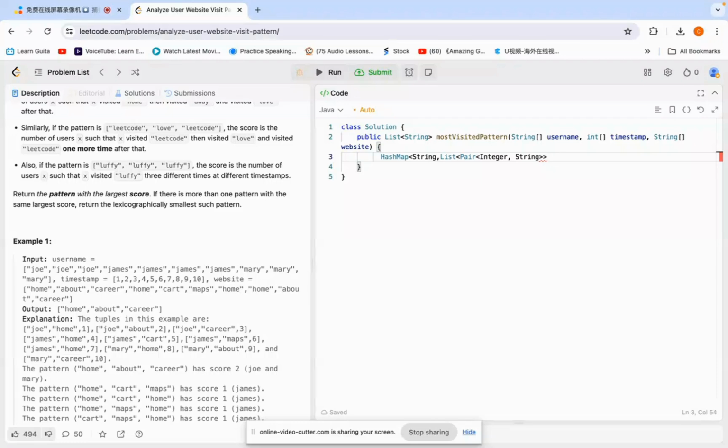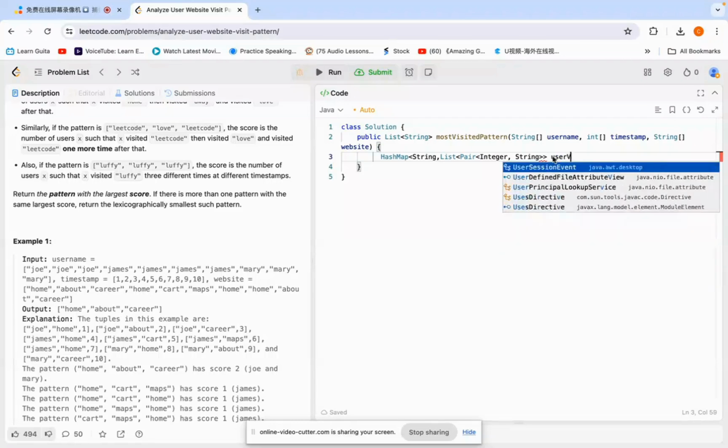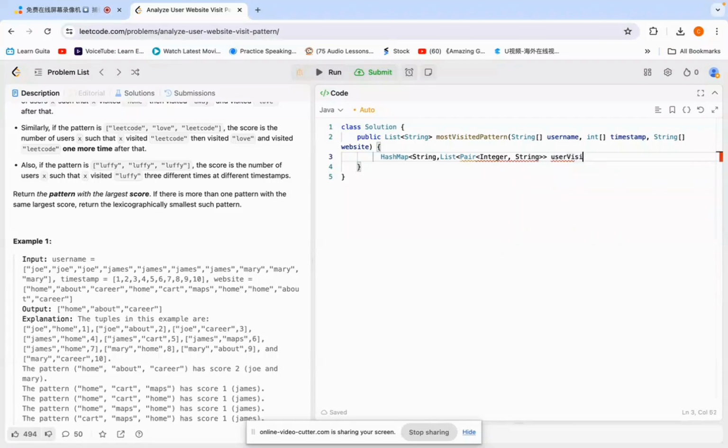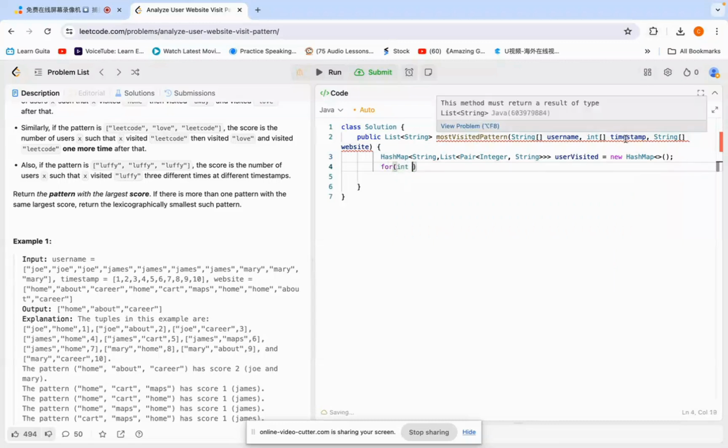Now the next step, we need to loop through username, timestamp, and website. We know these three arrays have the same length.